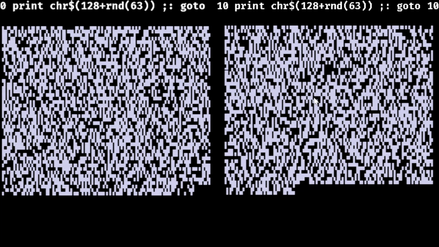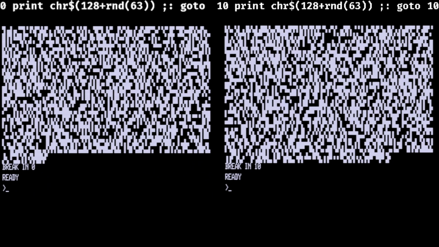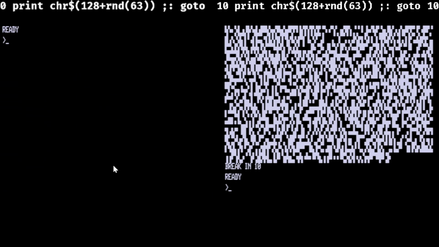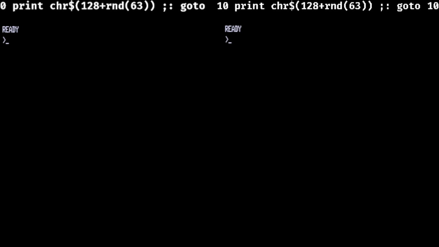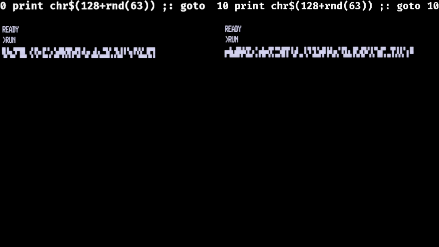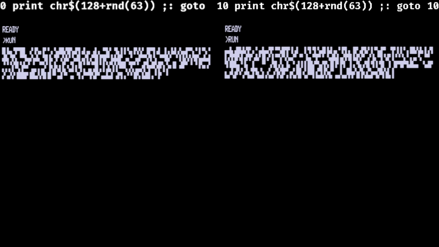As you can see, the 0 print, which is already optimized, is a little bit faster than the 10 print. Now we're going to race, starting with 10 print first and then 0 print, and you'll see 0 print catch up pretty quickly. Print.